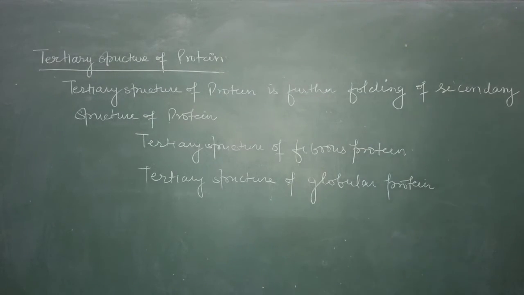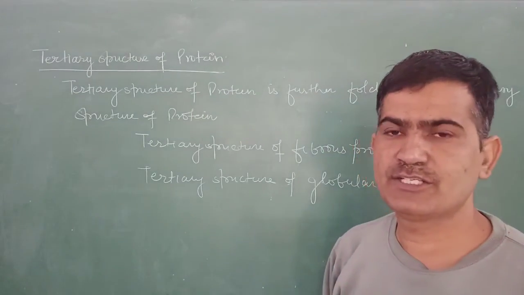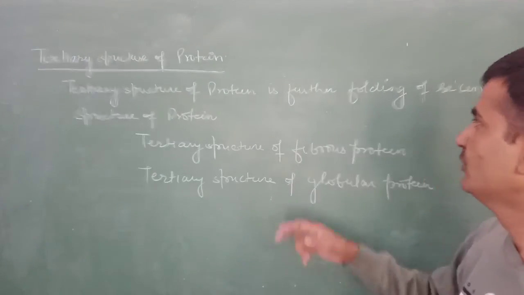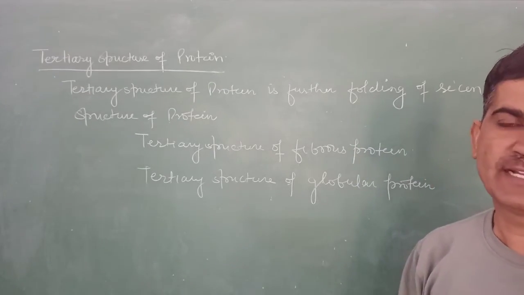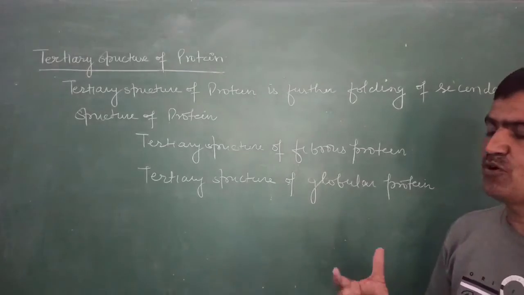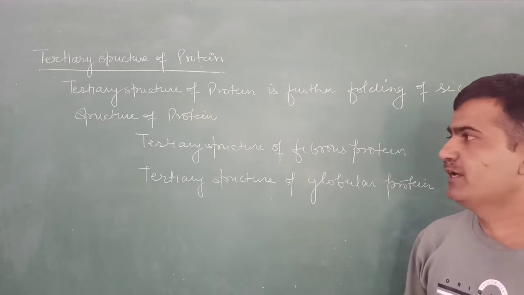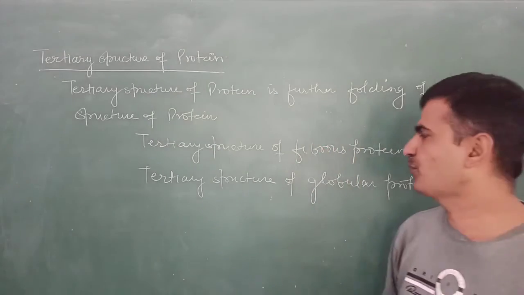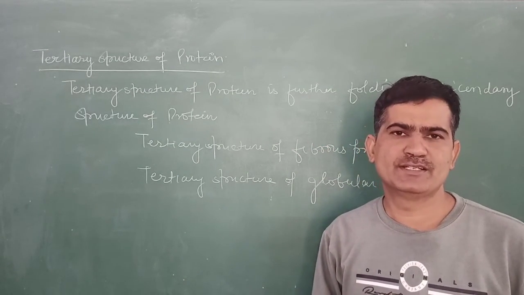Now, students, next is the tertiary structure of the protein, and the tertiary structure of the protein is the further folding of the secondary structure of the protein. The secondary structure is folded further, and it forms a more complex structure than that of the secondary structure of the protein. Now, this tertiary structure of the protein is of two types on the basis of their polypeptide